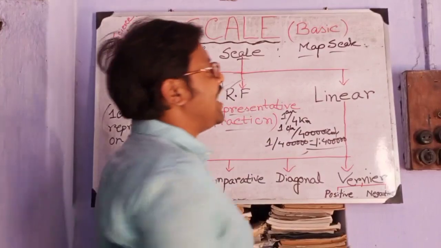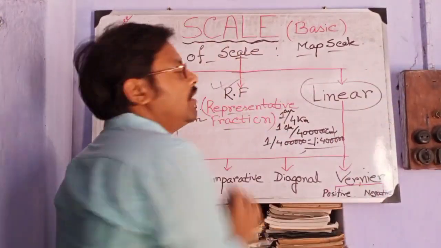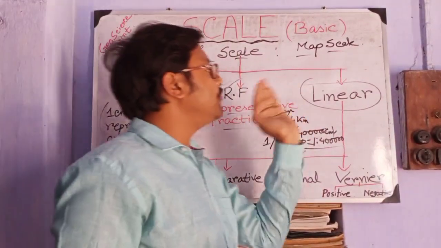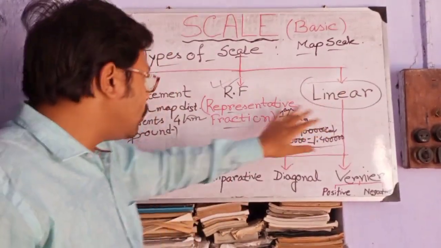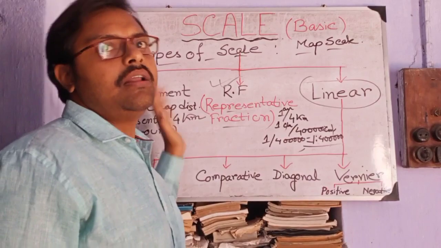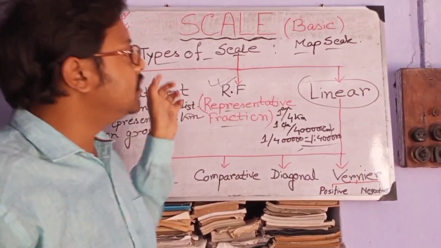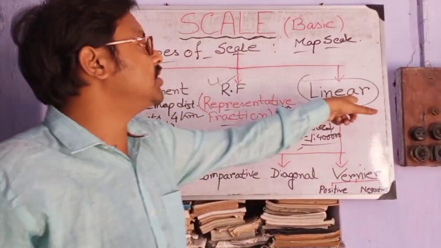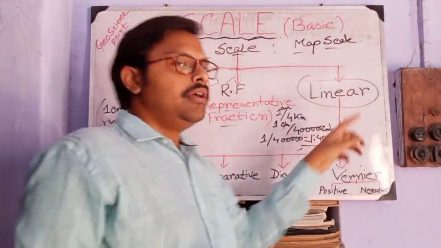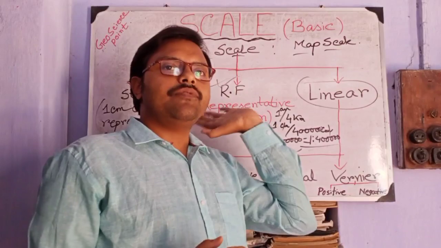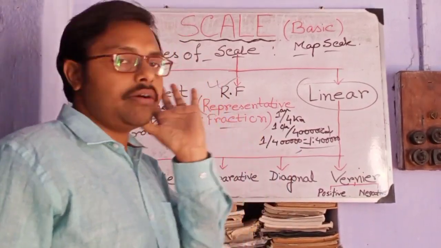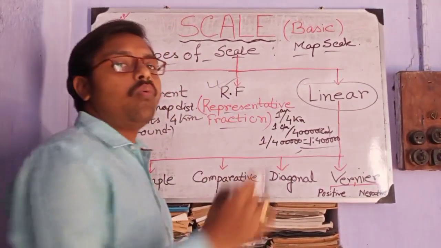And another type, which is used in a huge number of cases, is what we basically deal with. We don't go into this basic information about scale, we directly go to the drawing part. But before drawing, you have to know about these types, features and definitions, which we have already discussed. Now, what is linear?